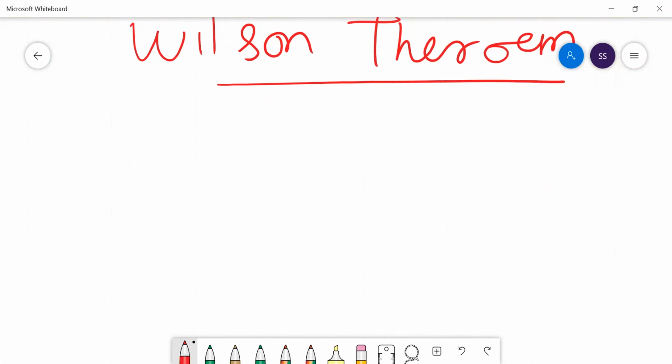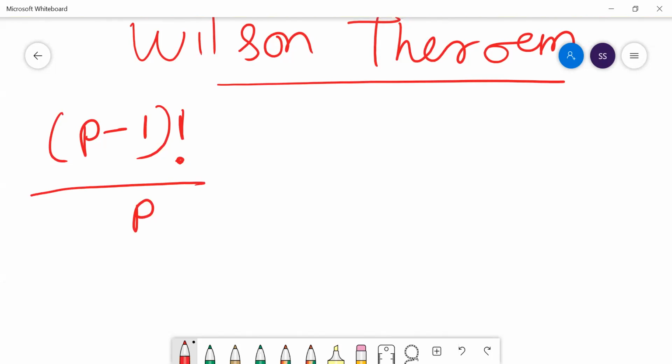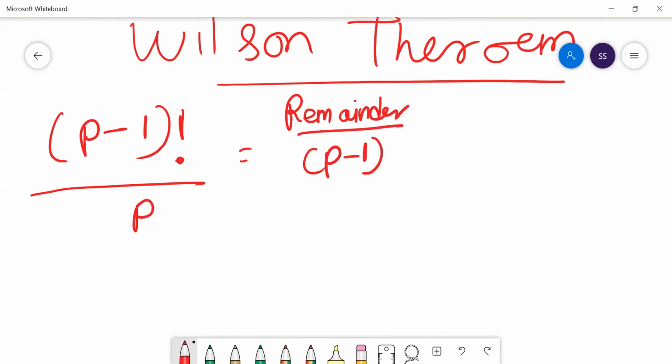It is not so common, so you just need to keep it in mind. Remember, if p is a prime number, then (p minus 1) factorial divided by p will give you a remainder of p minus 1. This is the Wilson theorem.